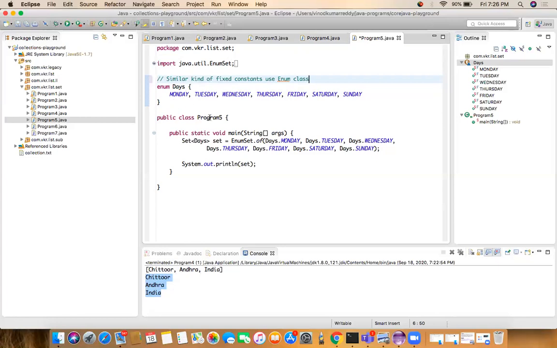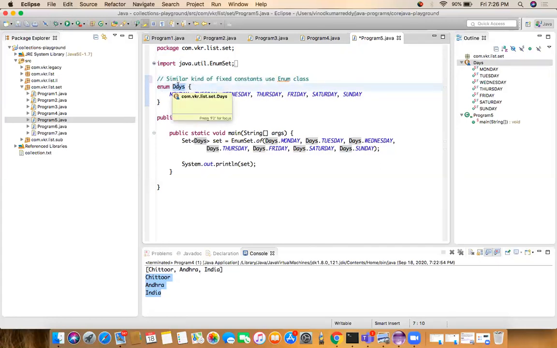What is the use of enum? If you want to create similar kind of fixed constants, if you already know the constants, and there is no change in the constants at a later point of time, we can use the enum. I do not remember whether we covered the enum or not. We can see the enum in detail in the next classes. I'll note it down. But here I created an enum.